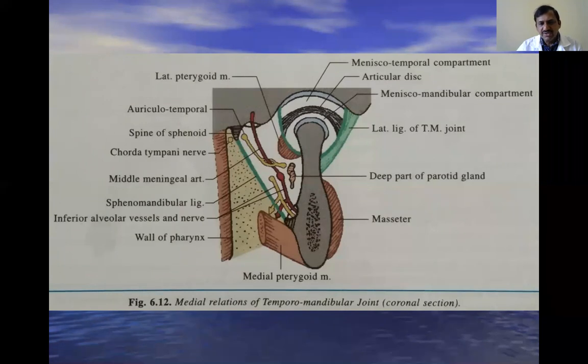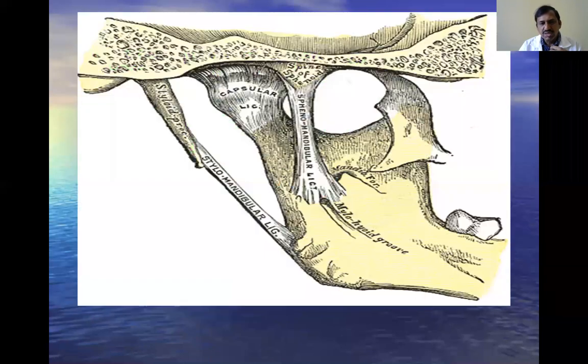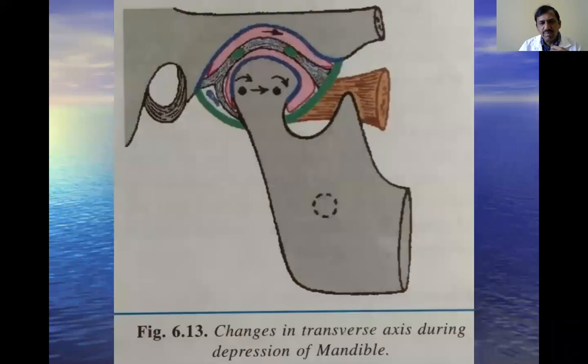And what are the ligaments related with the temporomandibular joint? First is the capsular ligament, next the lateral ligament, sphenomandibular, stylomandibular, and the intra-articular disc. These are all the ligaments. And the relations: what are the medial relations, the lateral relations, the anterior relations in front, and the relations behind. If you want to approach this joint for any clinical purpose, you must have an idea of the structures having relation with the temporomandibular joint.